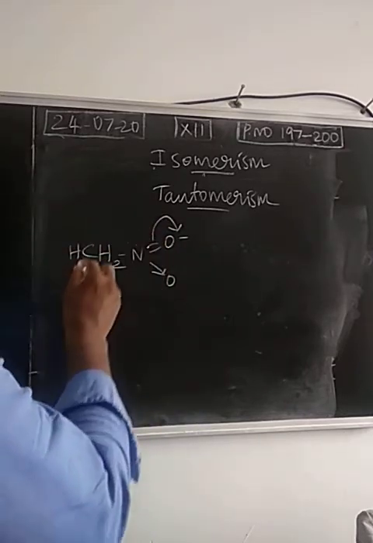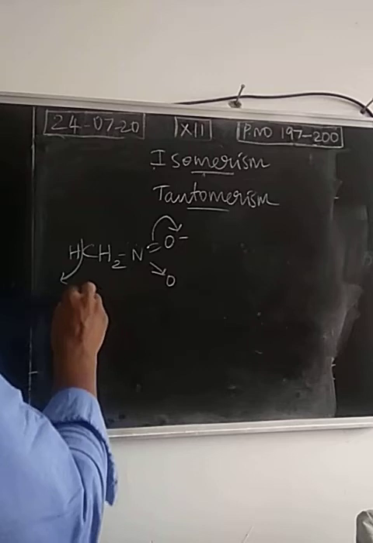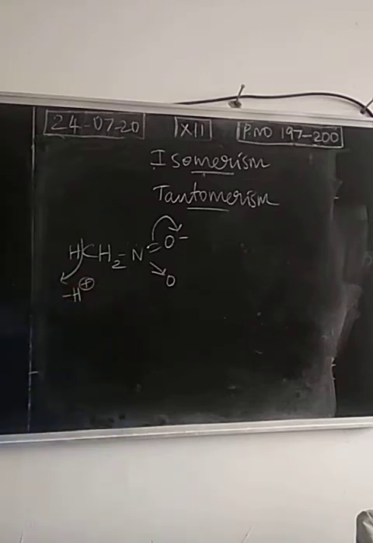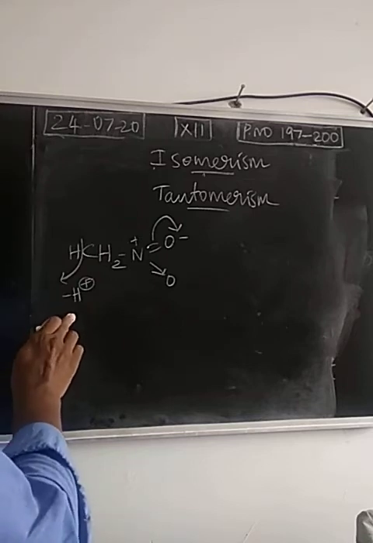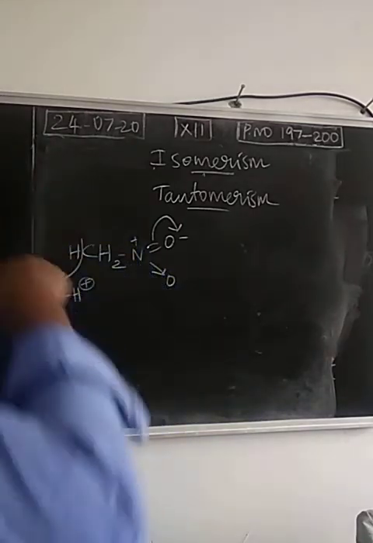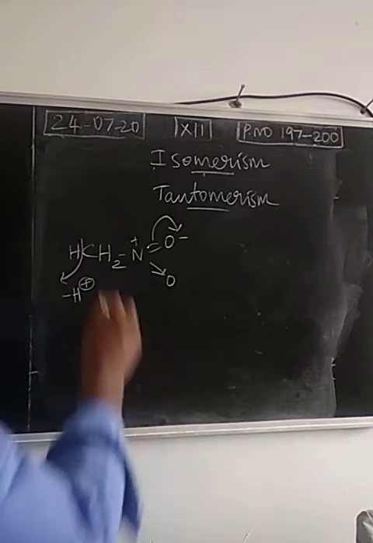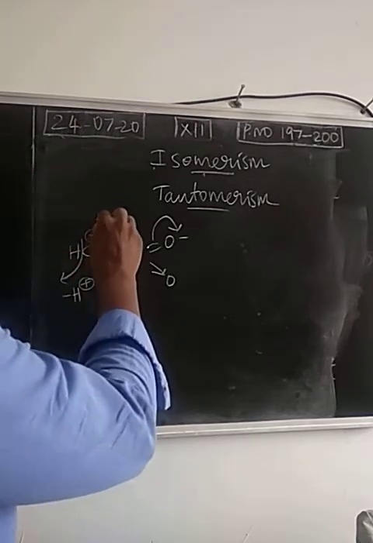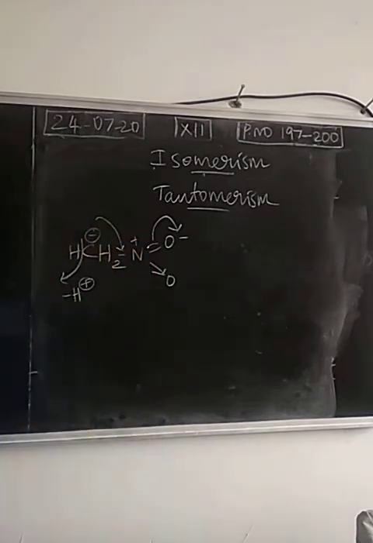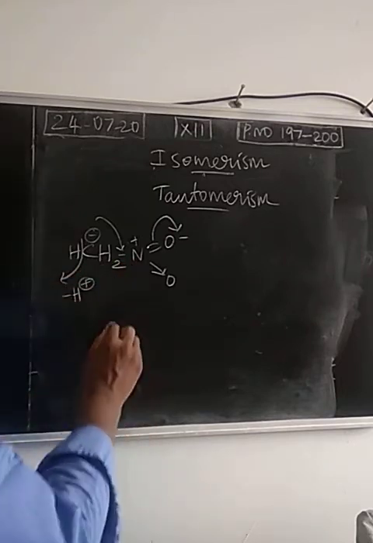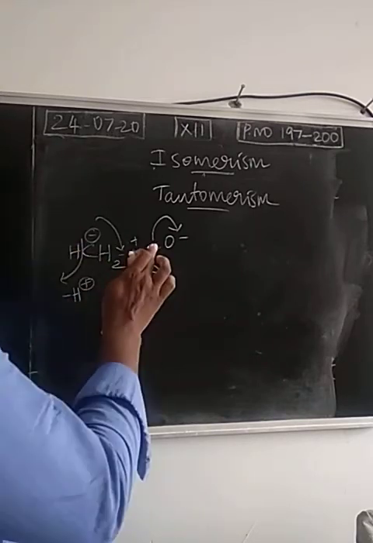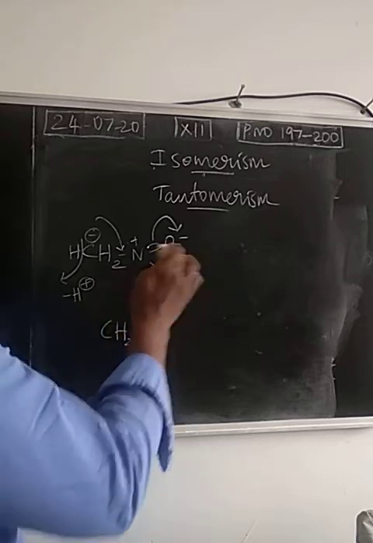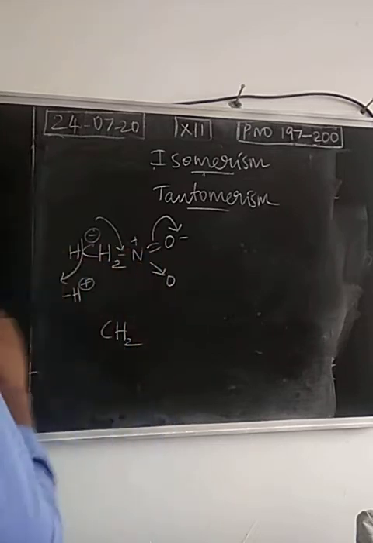So this hydrogen will come out as H plus. Okay, there will be a positive charge here. This is acidic hydrogen. Always the alpha hydrogen is acidic hydrogen. So carbon will get a negative charge. The negative charge will be made into a double bond to neutralize the positive charge on nitrogen. So due to the electronegativity difference, the pi electron is moving towards oxygen. Oxygen gets a negative charge, and nitrogen will get a positive charge.